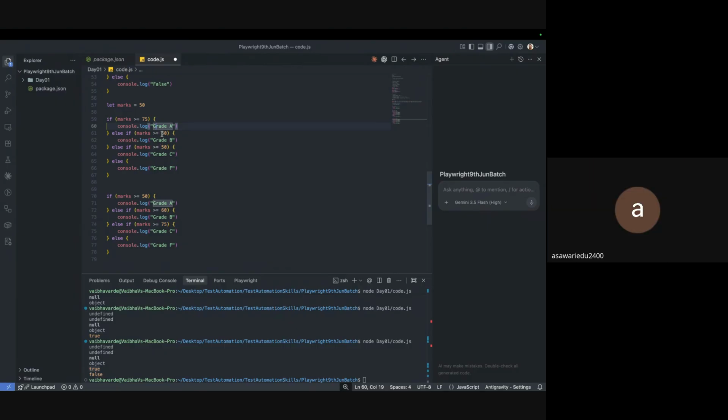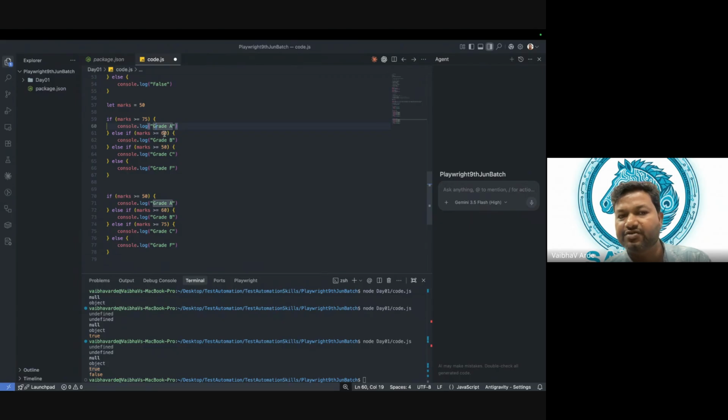No, because it needs to be greater than or equal to 60, but we have 50. Now it will go to the next one, and we will get grade C, correct? Grade C will be printed.